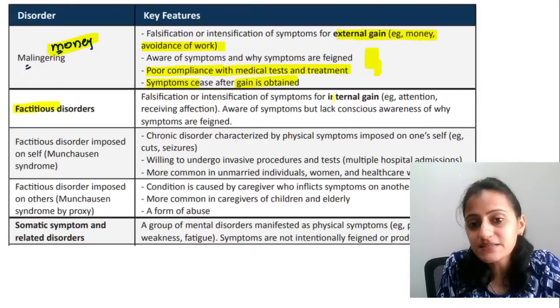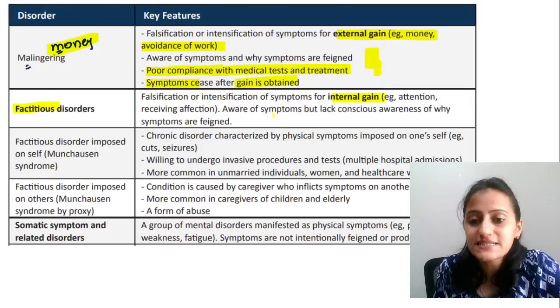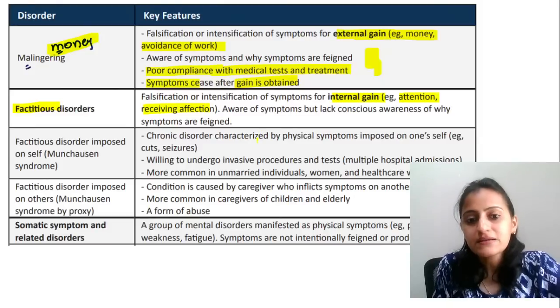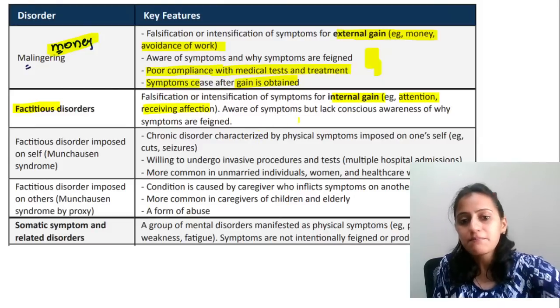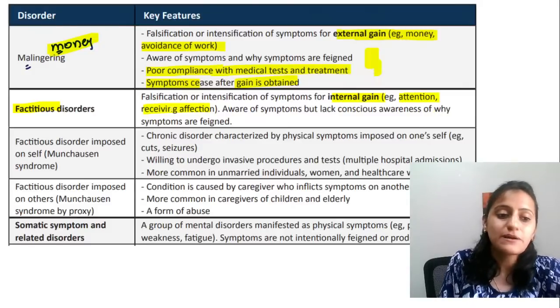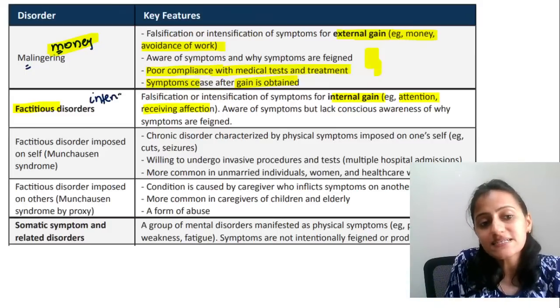Factitious disorder is basically for internal gain. Internal gain means something for self, like receiving attention or affection. The patient is aware of the symptoms, but lacks conscious awareness of why the symptoms are being feigned. So remember, malingering is external, factitious is internal gain.